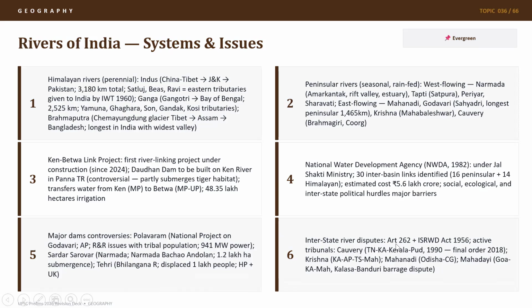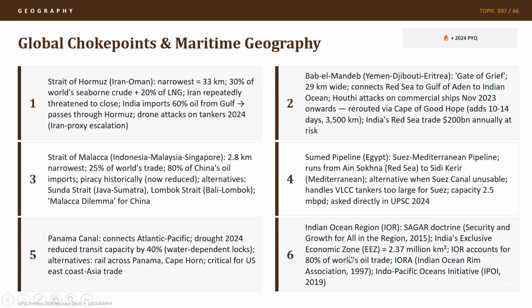Interstate river disputes are governed by Article 262 and also by the ISRWD Act of 1956. Active tribunals under this article and this act are the Kaveri Tribunal between Tamil Nadu, Karnataka, Kerala, and Puducherry in 1990, and the final order came in 2018. We also have the Krishna Tribunal for Karnataka, AP, Telangana, and Maharashtra. We have Mahanadi Tribunal for Odisha and Chhattisgarh, and Mahadayi Tribunal for Goa, Karnataka, and Maharashtra. There is also a Kalasa Banduri barrage dispute. So one should know about the interstate river disputes governed by the article and this act, and which are the active interstate disputes which are going on.